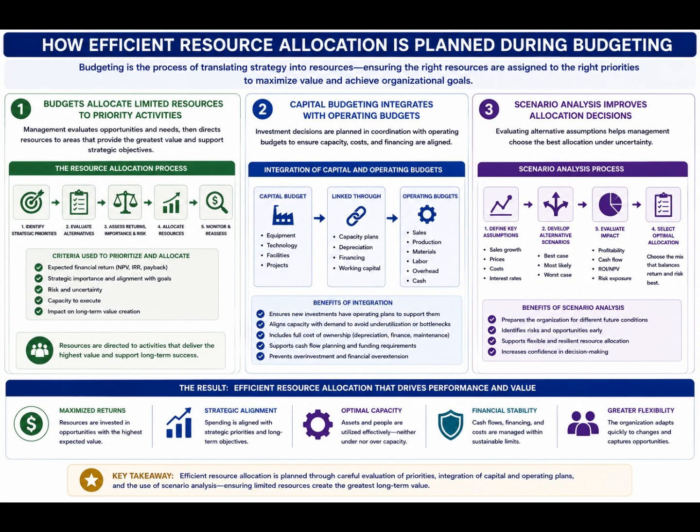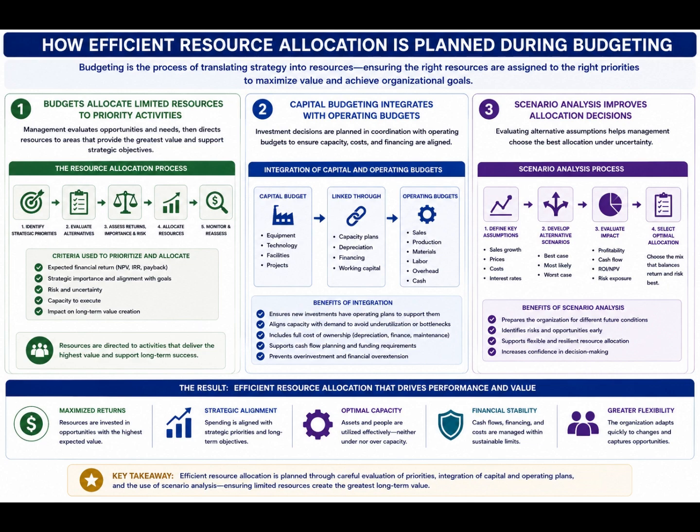H. Explain how efficient resource allocation is planned during budgeting. Budgets allocate limited resources to priority activities. Management evaluates expected returns, strategic importance, and risk before committing funds to projects or departments. This ensures resources support long-term objectives.